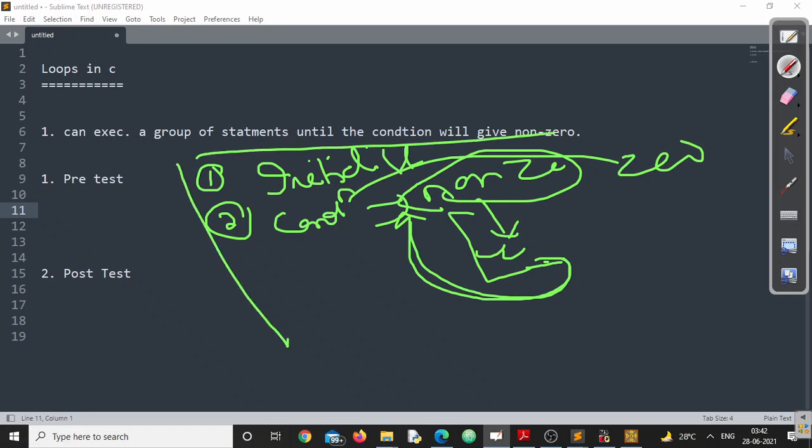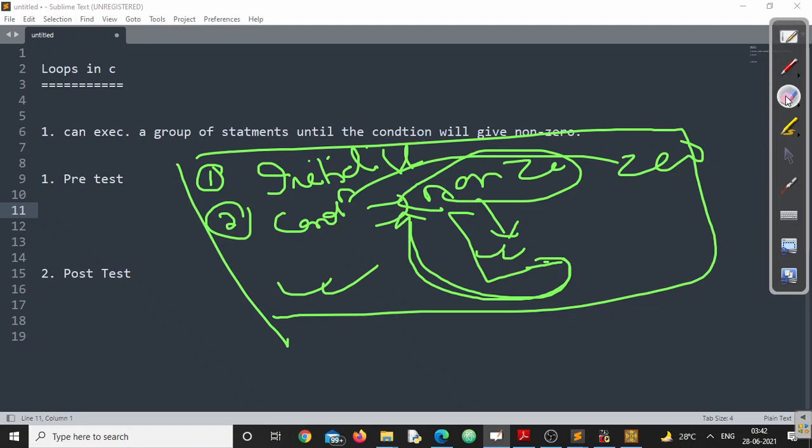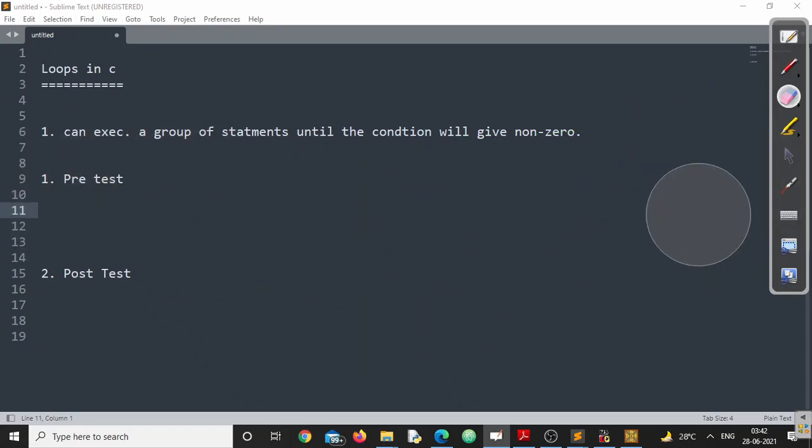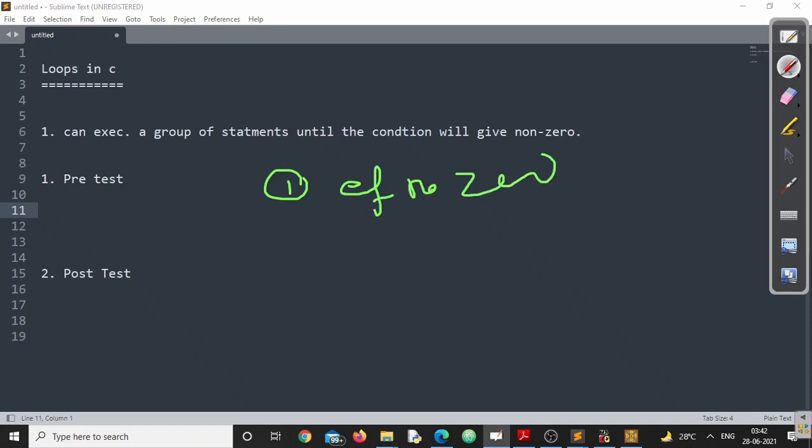This is with pre-test. One thing I want to make clear: a pre-test loop is a kind of loop where the statements are executed only if the condition gives me a non-zero value. If it gives me a 0 value, the statements will not be executed, right? We'll look at an example.